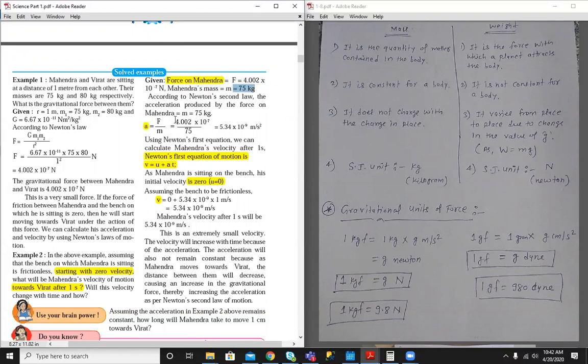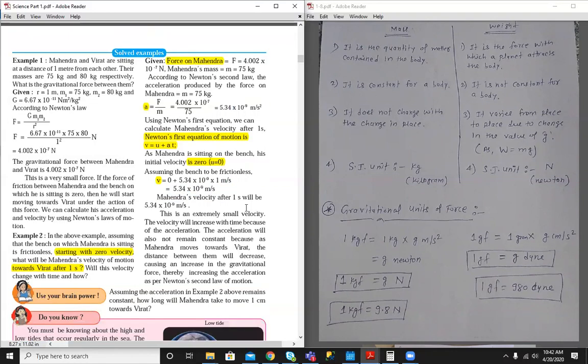By definition of force, we know that F is equal to ma, so a will be equal to F by m. Just find out the acceleration. We already saw Newton's kinematical equation, v equal to u plus at. Here u is 0 as Mahendra is sitting on the bench and its initial velocity is 0, the value of a is already found, and time is 1 second. So just find out the velocity after 1 second. Okay, so what formulas did we use here? a equal to F by m, and the second one is this kinematical equation.